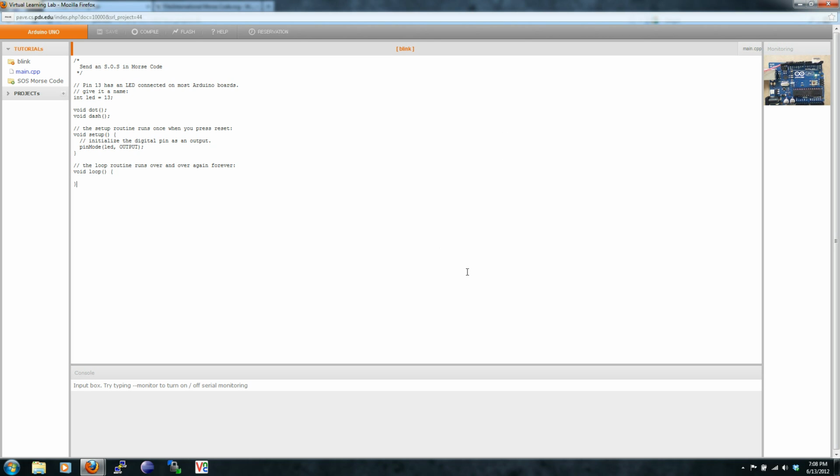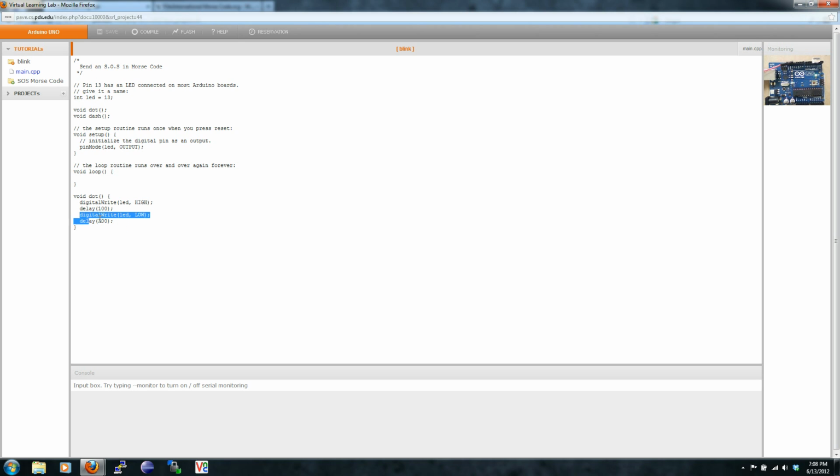The dot function has two short delays. The first delay is for 100 milliseconds.